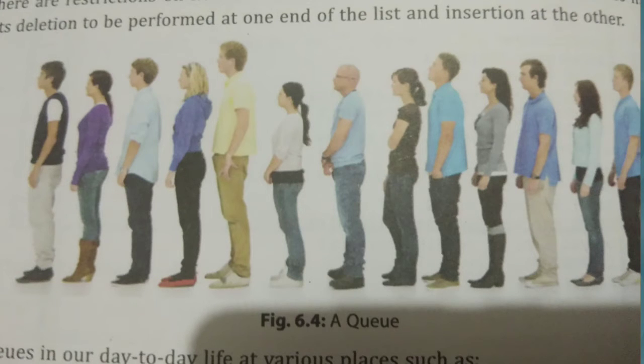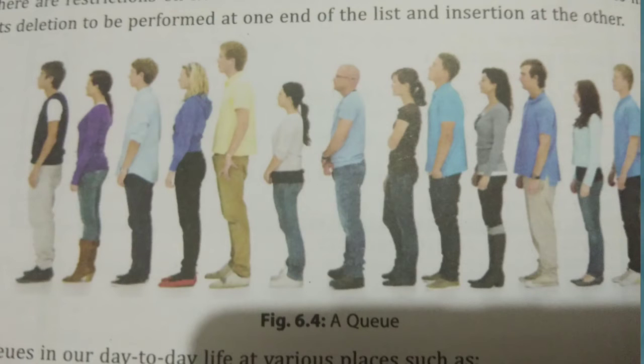Like this image, the first person in the line is served first. Did you understand what I say? In this queue, the first person in the line is served first and others can enter the line only at the end.